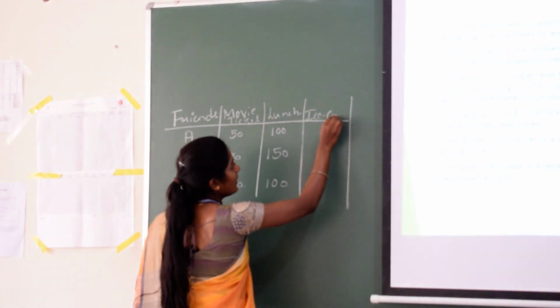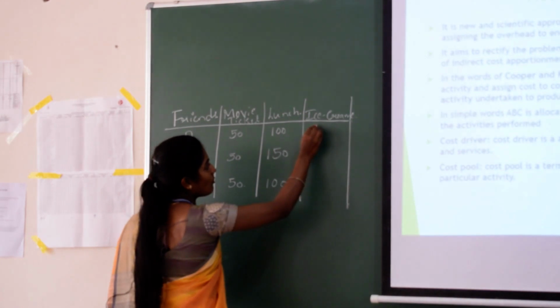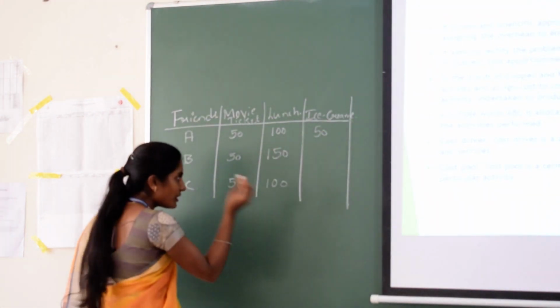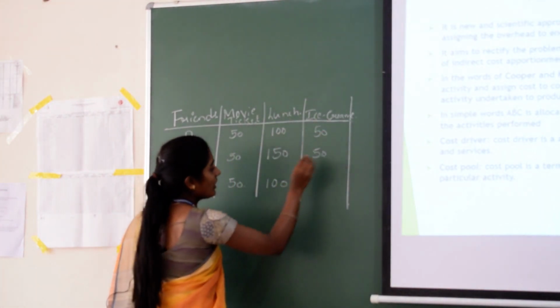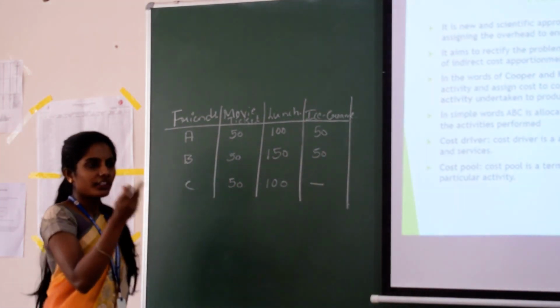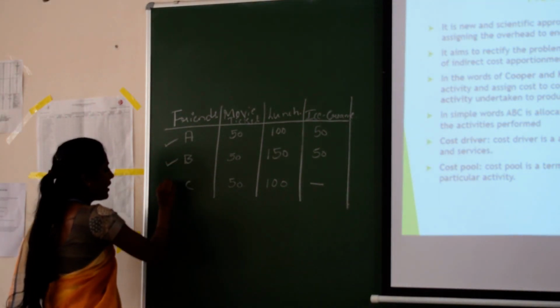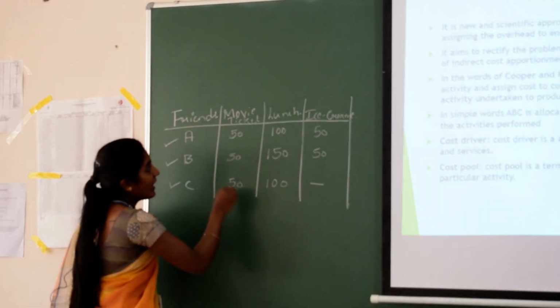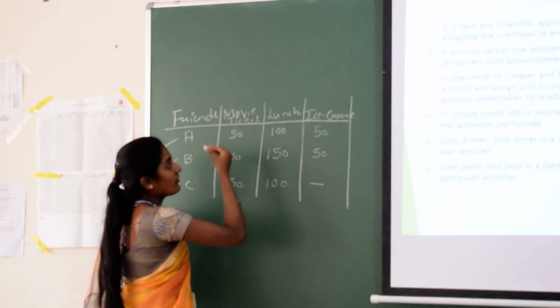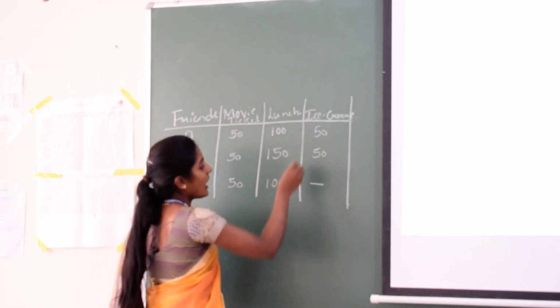A had ice cream of rupees 50 and B also had ice cream of 50, but C didn't have anything. So these are the different activities: the three friends watched the movie, then had lunch, and then had ice cream.